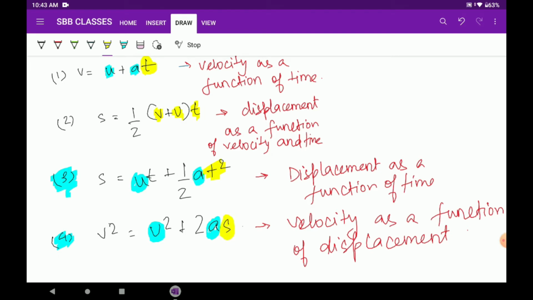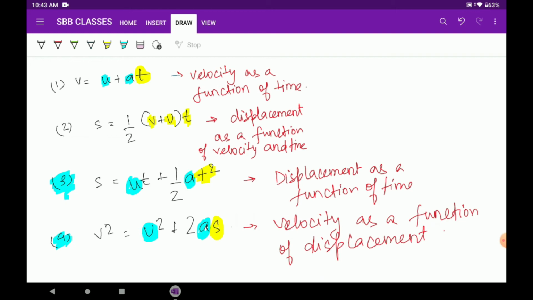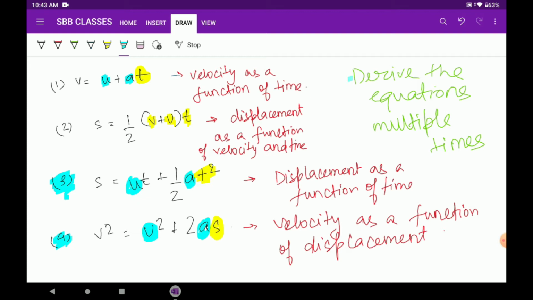So these are the four equations of motion which you have to keep in mind. How will you keep them in mind? Just like I derived them all, you will also derive them, and derive them multiple times. If you are sitting without doing anything, or you have some free time, derive the equations multiple times. Anytime you get in the entire day, derive the equations once, twice, thrice.